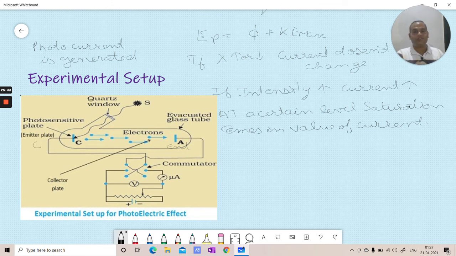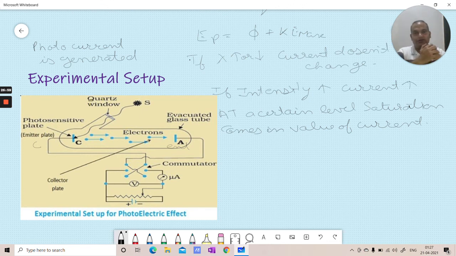Now, in the start we connected this anode to the higher potential. Let us imagine that we do not want this photocurrent to be produced. What we need to do is stop the electron from reaching the anode.